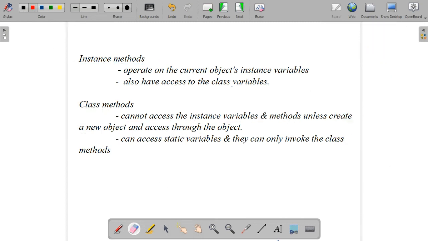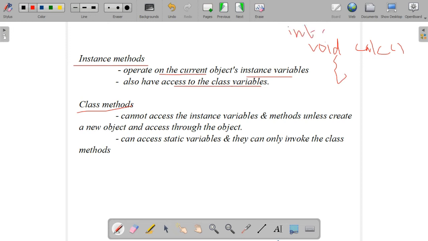So once more, just to remember these points: class methods and instance methods are the two types of methods, and together they are known as member methods. An instance method is a method without the static keyword, and a class method is a method with the keyword static. An instance method operates on its instance variables and class variables.